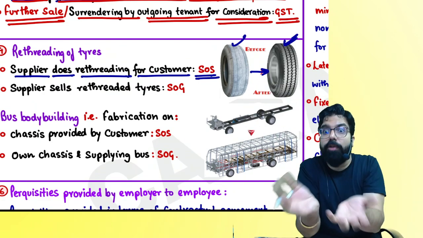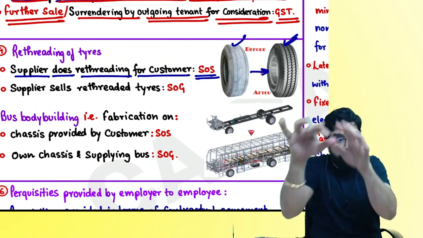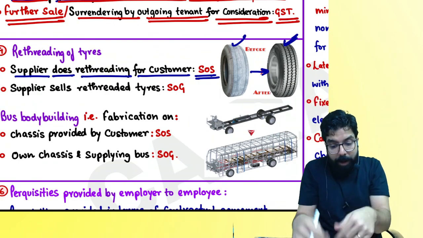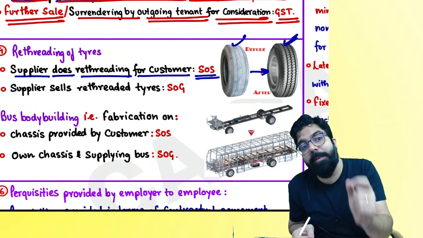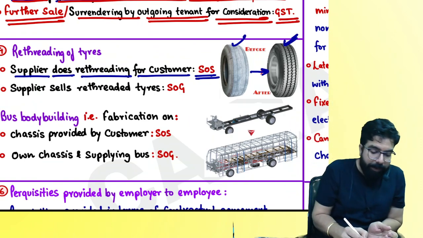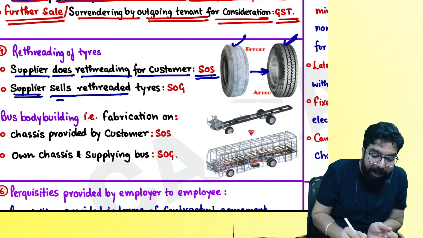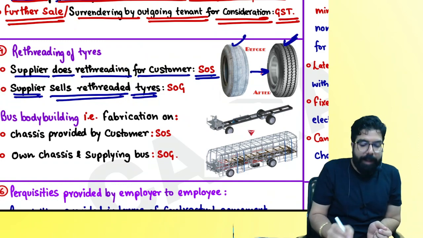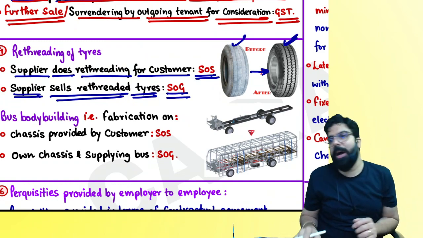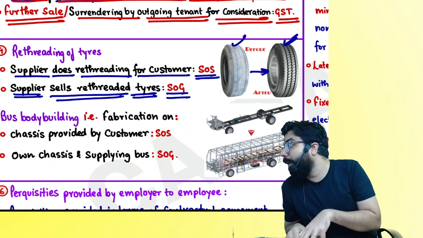I use material also, no? I use labor, and I use material also, gum, rubber. Still it will always be a supply of service. But supposedly, if I am selling a rethreaded tire, then it will always be a supply of goods. Are we all 100% clear? Can we go ahead, everyone?